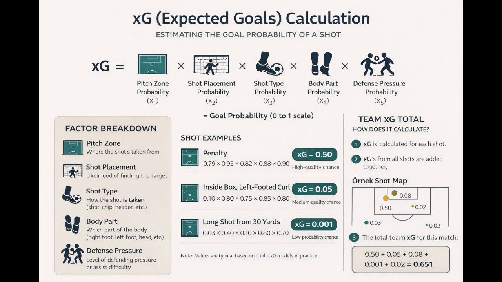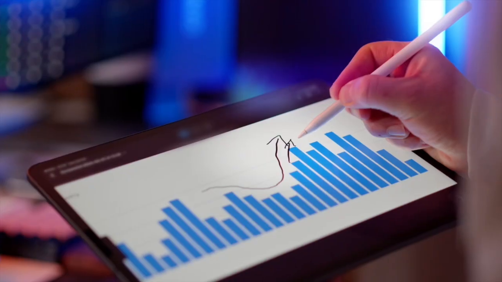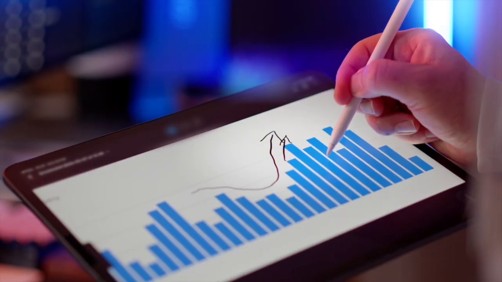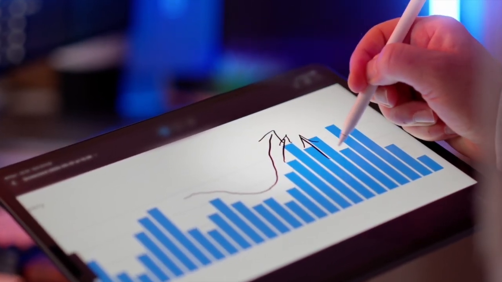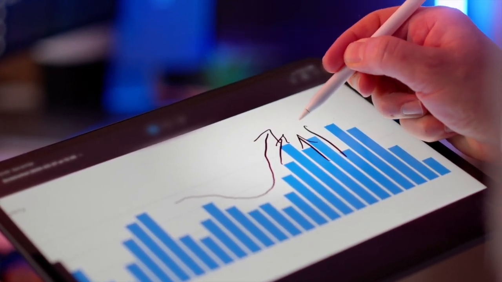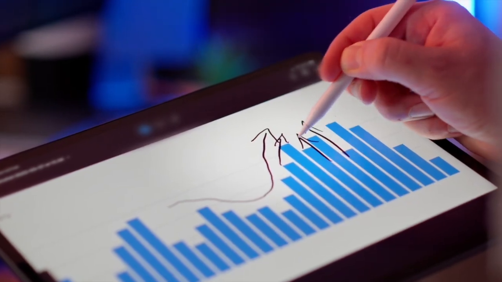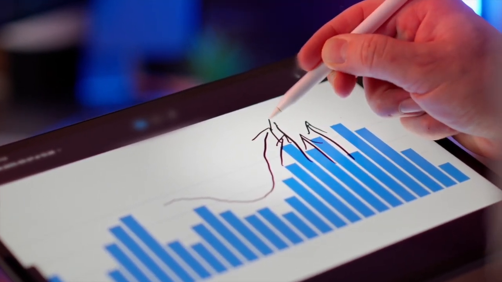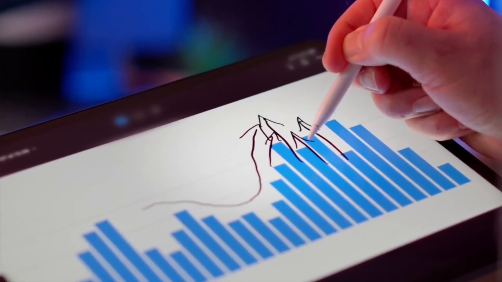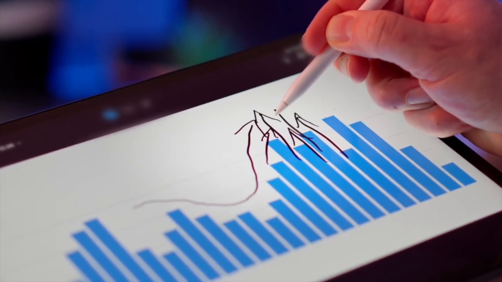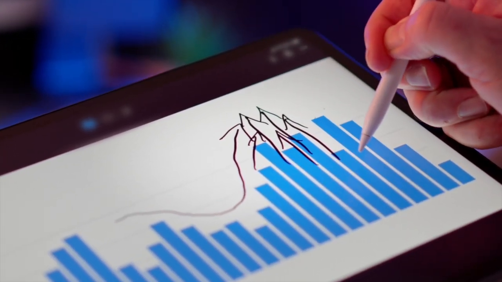So the smartest use of XG is never isolated use. It should sit inside a wider framework. That wider framework can include recent form, shot suppression, home advantage, tactical style, finishing efficiency, defensive efficiency, injuries, scheduling pressure, and market pricing. That is where XG becomes powerful, not as a magic answer, but as a strong input.